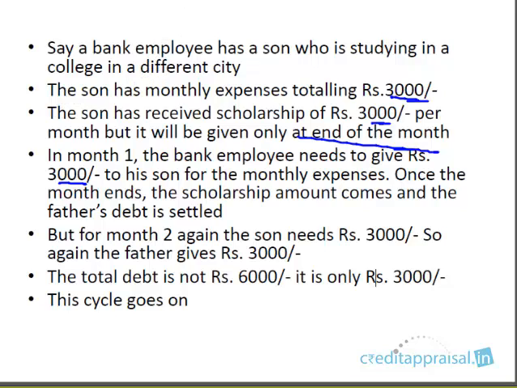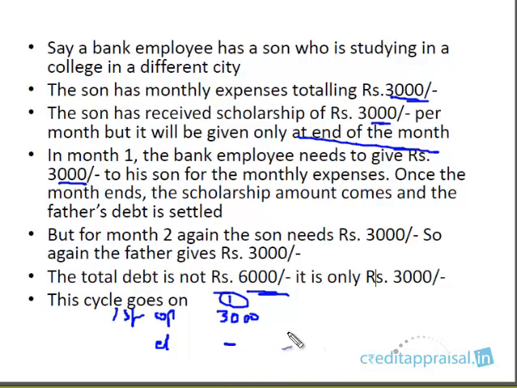That is clear. But you see, this total amount is not going to be 6,000. This is the opening. Let us think of this as a business proposition, even though it is not strictly. Let us think in terms of the son having borrowed 3,000 from the father. So on the first of the month, this is month 1, the son has borrowed 3,000. At the end of the month, there is not going to be any debt, because the scholarship amount is going to come and he's going to repay his father with 3,000. So there is no debt.